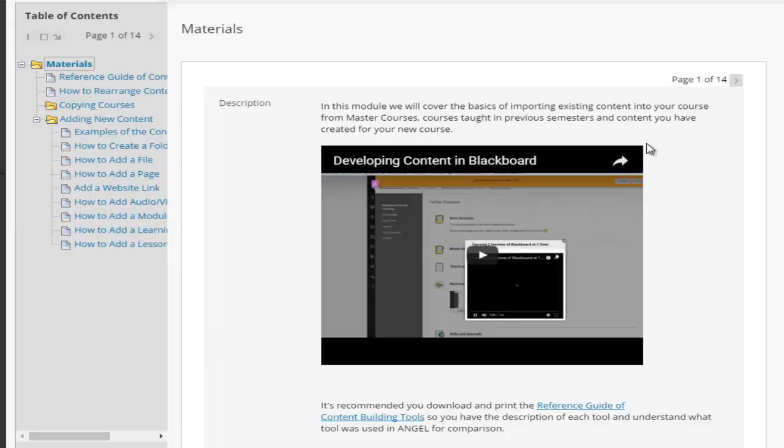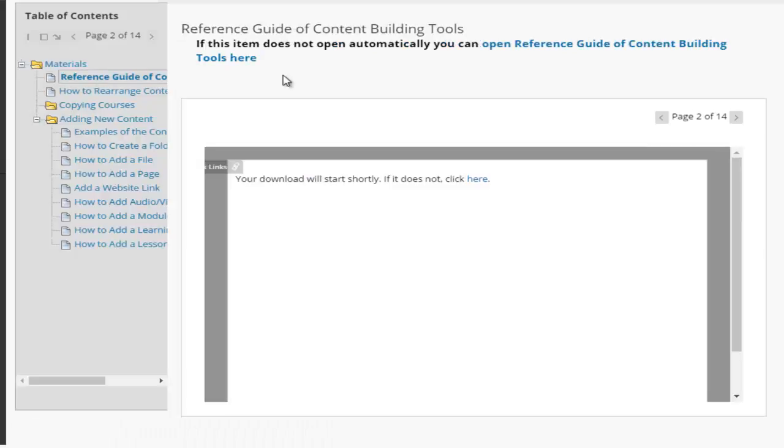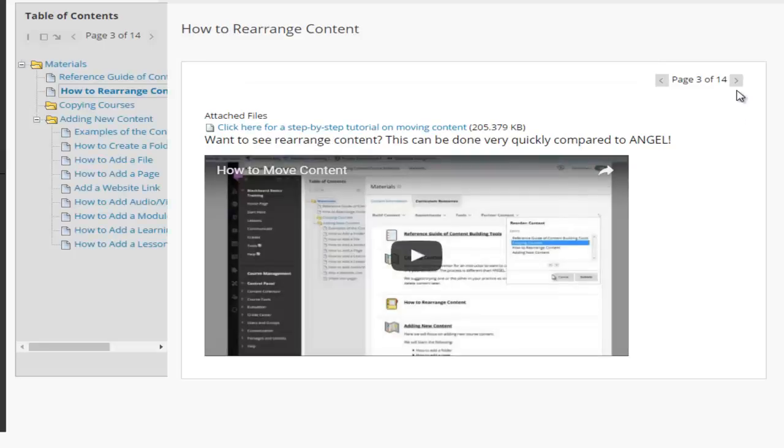The great thing about a learning module is whenever you put your content in, the student never leaves that particular area of your lesson. They can click on the link on the table of contents, or they can use the arrows to go to the next page. You could embed PDF documents, that way a student doesn't have to download a file, and they would have the option to print or download.